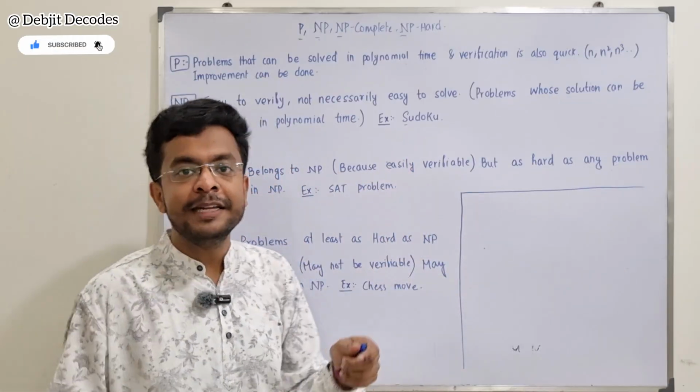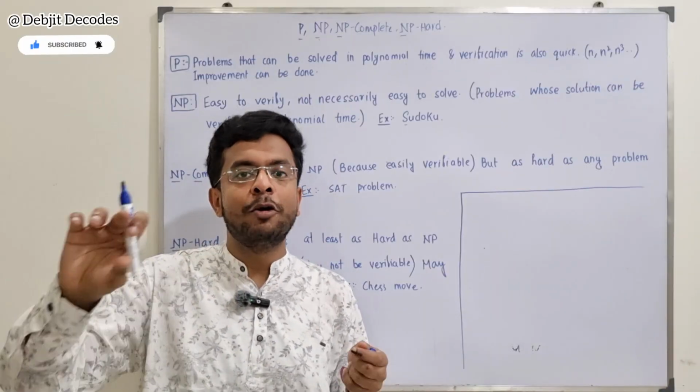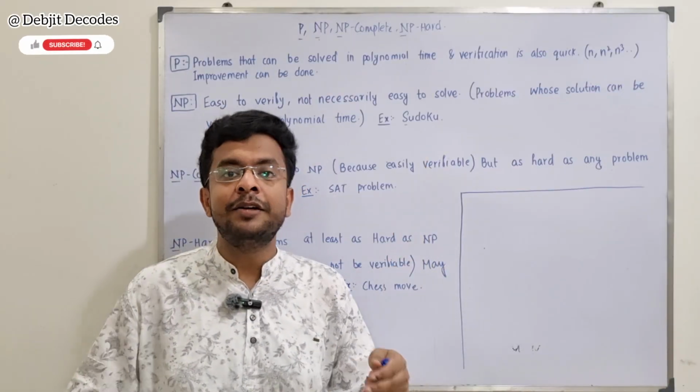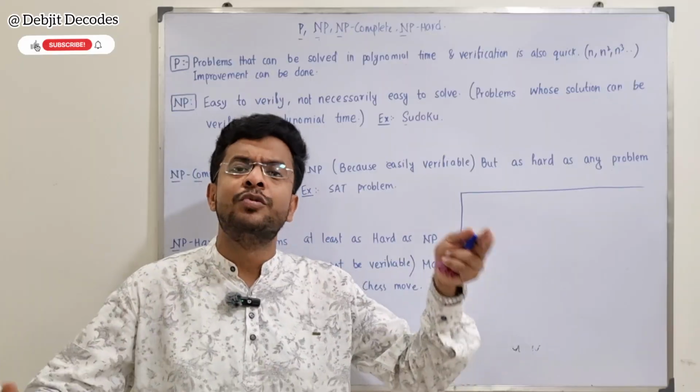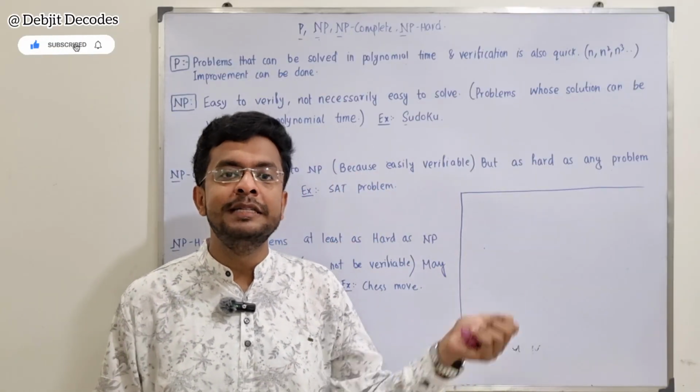Or say Sudoku. In Sudoku, we try to match the rows and columns and all these things. If there is a 100 x 100 Sudoku or even a 10 x 10 Sudoku, a huge Sudoku, then it is not at all easy to solve.